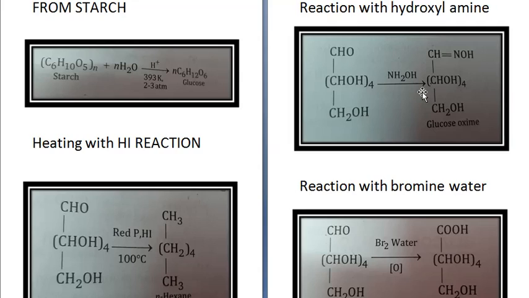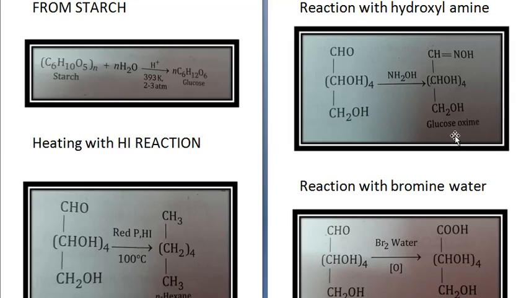So CHO, (CHOH)4, CH2OH on reacting with NH2OH will give CHNOH, (CHOH)4, CH2OH. This is called glucose oxime.